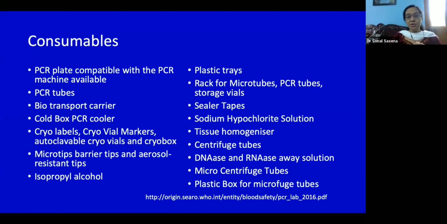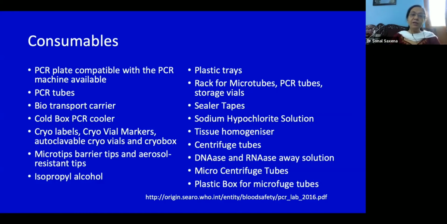When it comes to consumables, sometimes it looks very simple to start. What do we need? We just need a PCR kit. But along with that PCR kit, all those who are working in RT-PCR would know that there is a huge amount of consumables which are required, and this bill usually runs much more than the PCR kits.